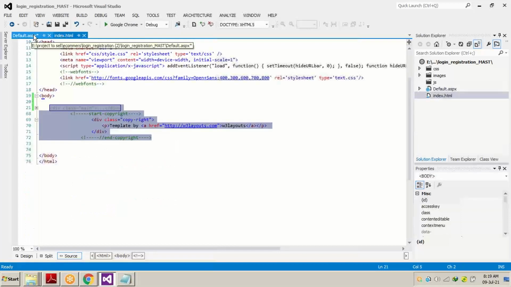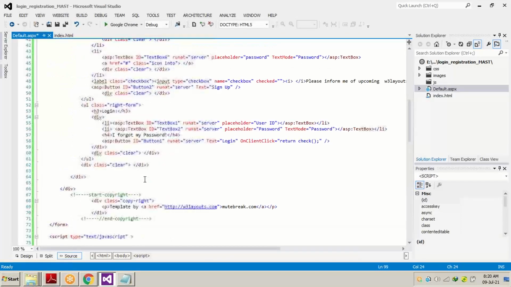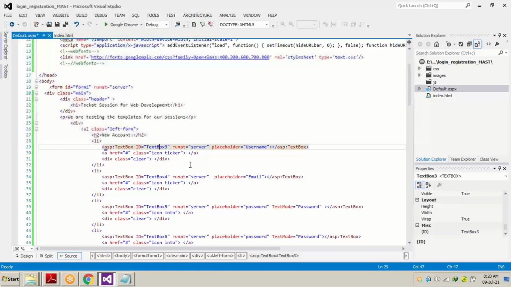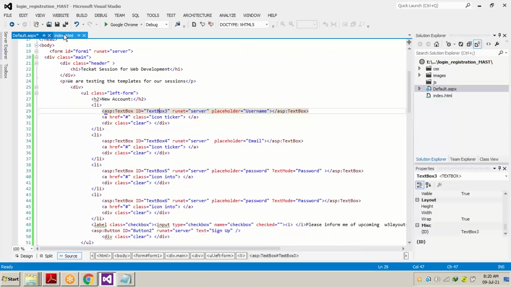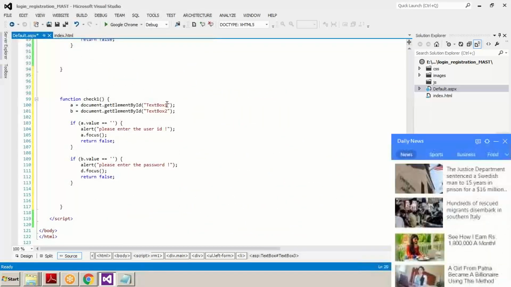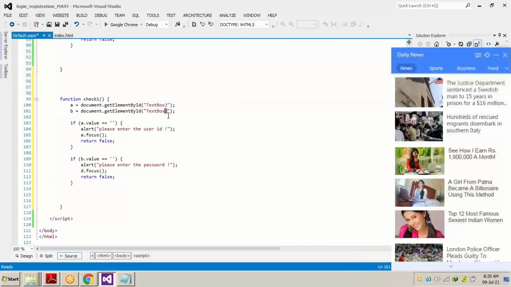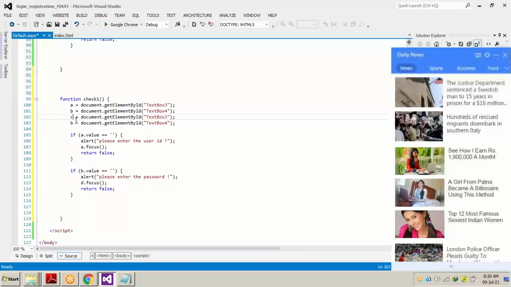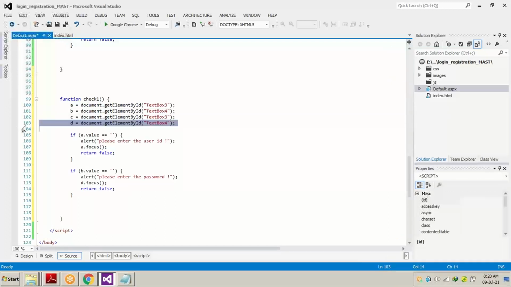Now let's find the controls. We have text box 3, 4, 5, and 6. For check one, we will write A as text box 3. Here we are again using the A and B variables, but A is going to have text box 3, then 4, 5, 6. We will copy both of these from above and paste them, for A, B, C, and D, with text boxes 3, 4, 5, and 6.